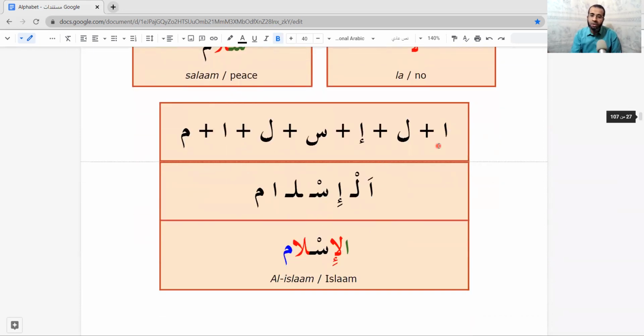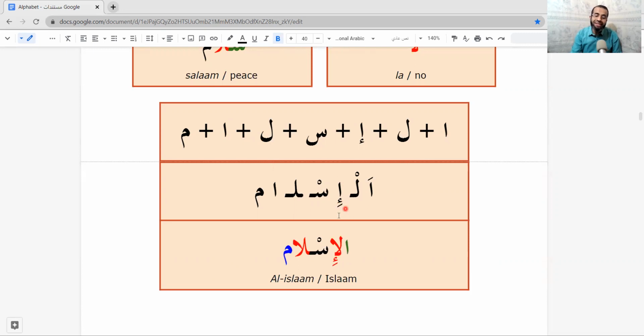Now look at this word. It has many letters. Alif, lam, alif also. But why is this part written below, not above it? Then sin, lam, alif, mim. The first alif has fatha, so we say a. And the lam has sukoon, so we say al.